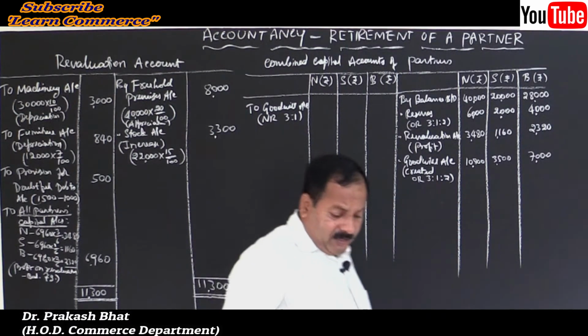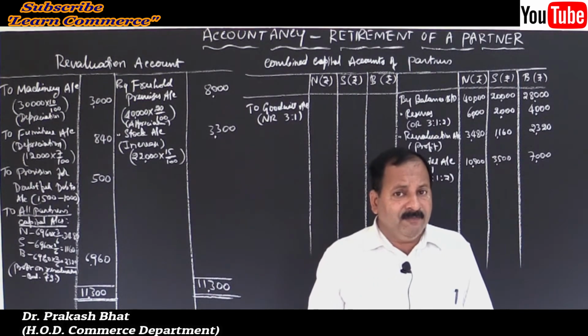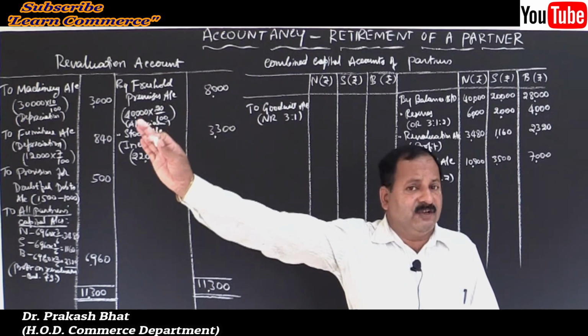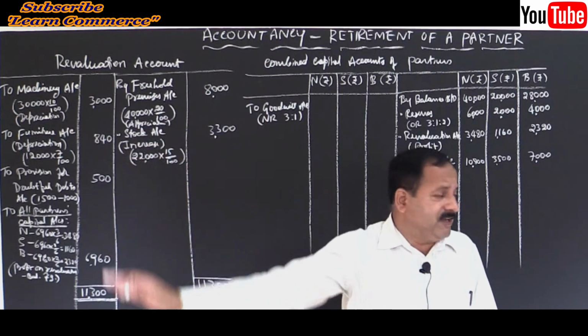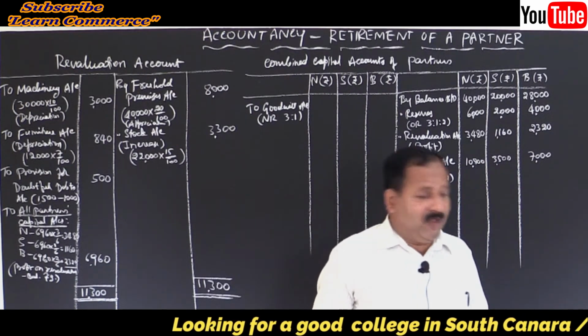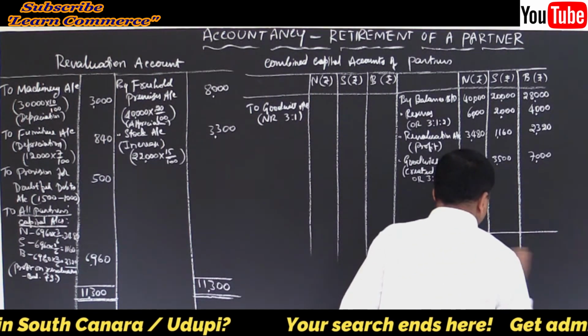Is anything mentioned regarding payment to the retiring partner? Nothing is mentioned, correct? So what do we have to do? We have to close this account and the entire balance should be transferred to his loan account. Bajaj's loan account is to be created and it should be entered on the liability side of the new balance sheet. So let us close the account first.